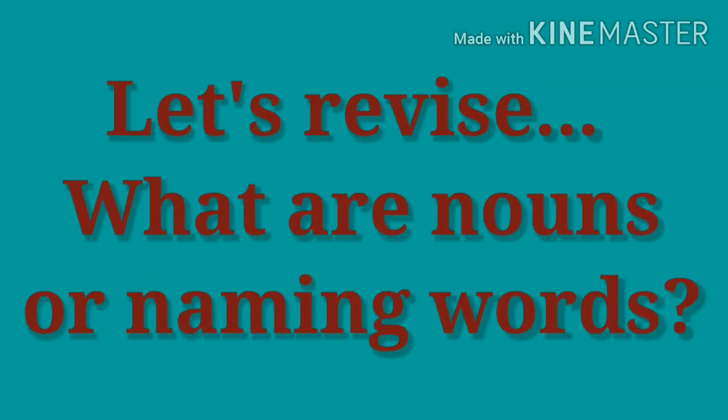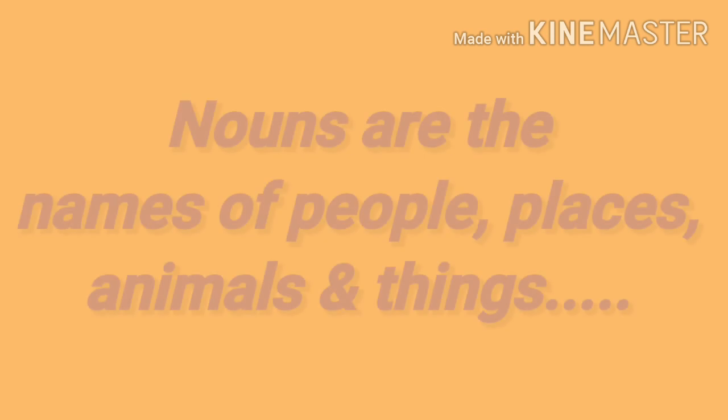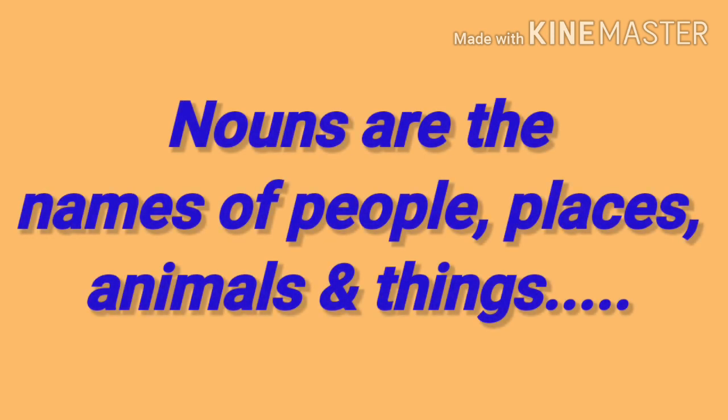But kids, before starting this lesson, tell me one thing. What are nouns or naming words? That I have already taught you in the previous lesson, right? Let's revise it now. Nouns are the names of people, places, animals, and things.